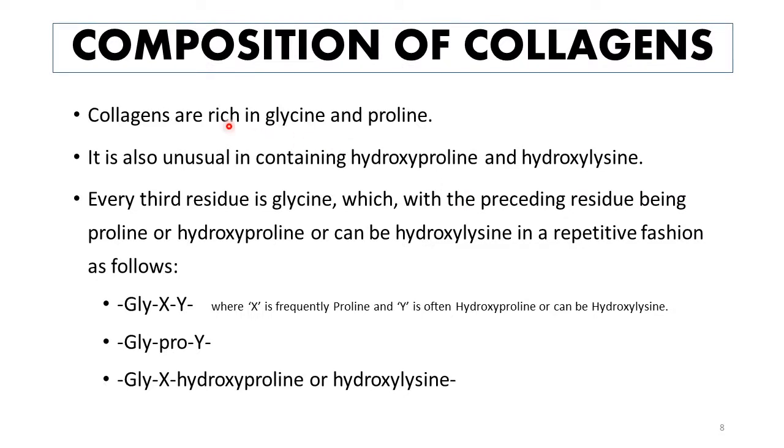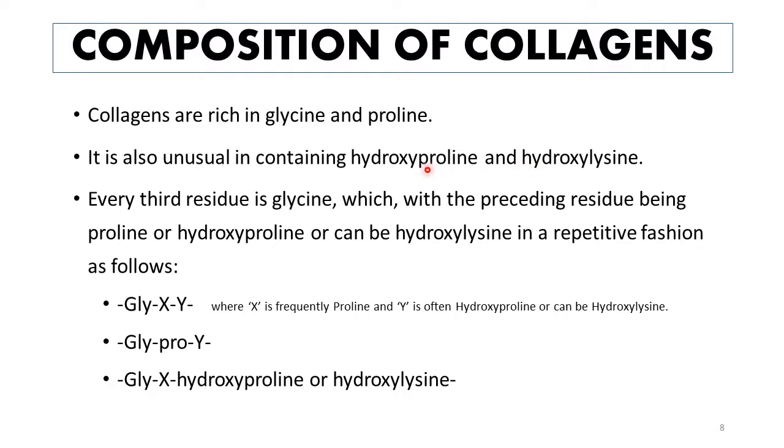So collagen is rich in glycine and proline. These are two amino acids. Glycine is the smallest amino acid which you need to remember, and collagen is rich in glycine as well as proline. And it also differs from other proteins because it contains hydroxyproline and hydroxylysine, which are non-standard amino acids, which means that they do not participate in protein formation.